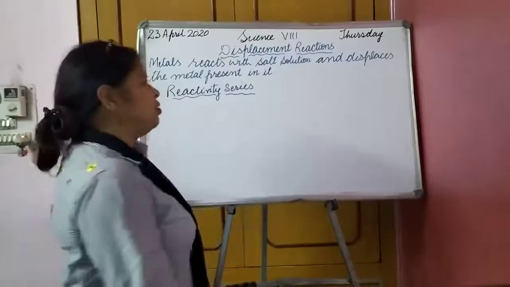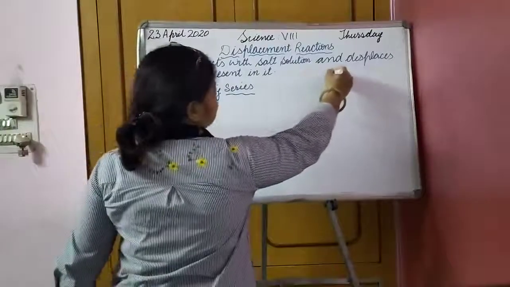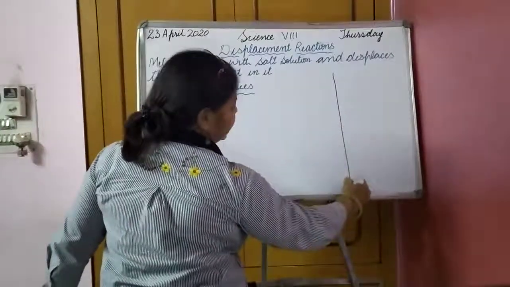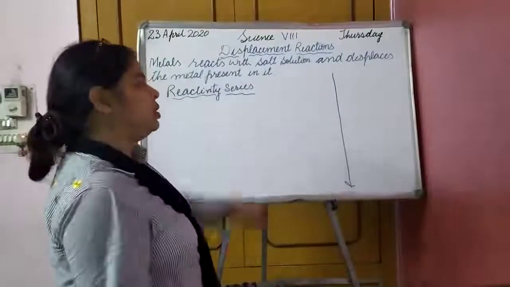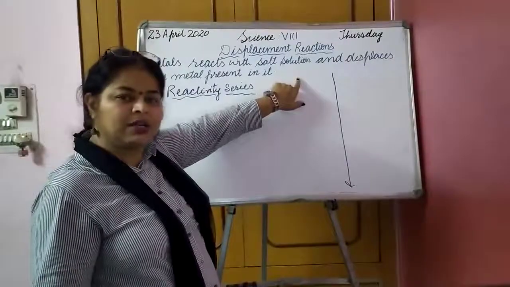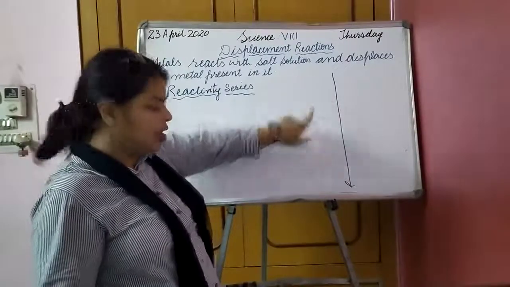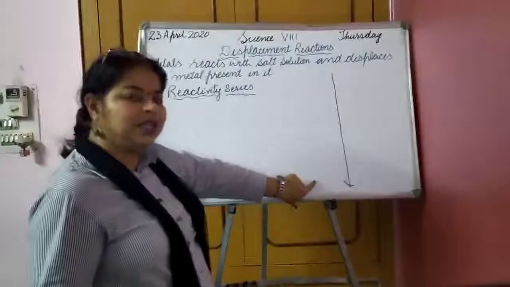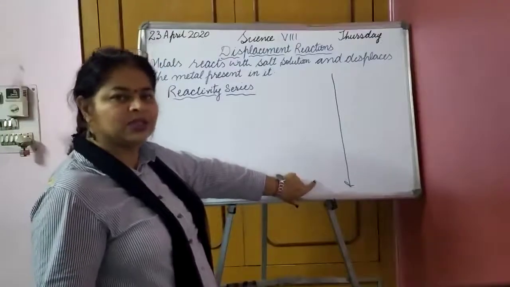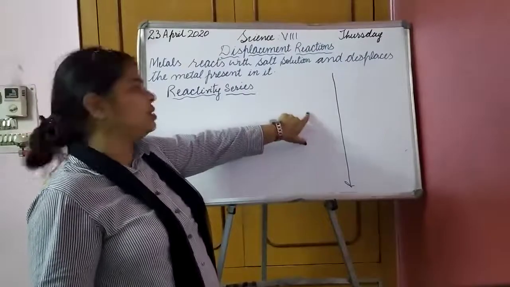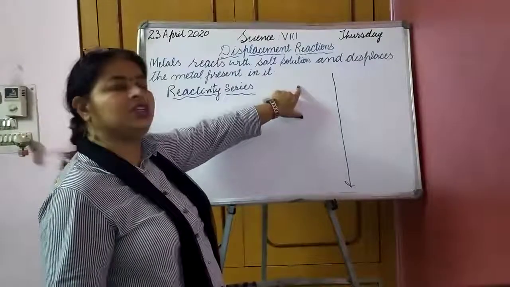Means when we arrange the metals on the basis of their reactivity, on top the most reactive metal is there, and on the bottom the least reactive is there.